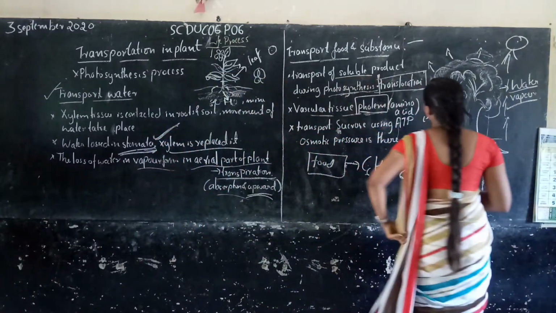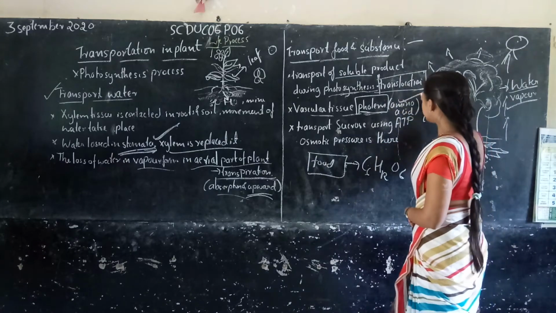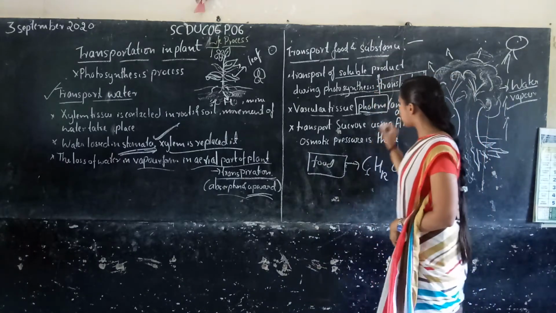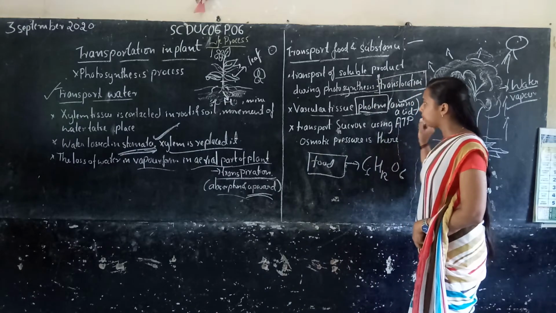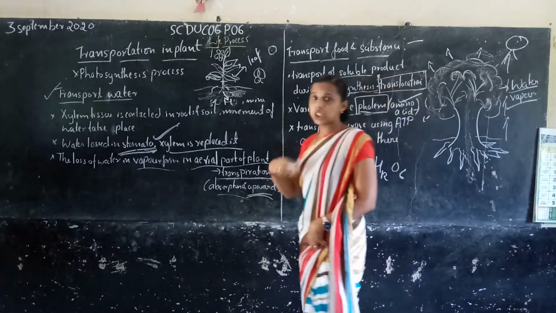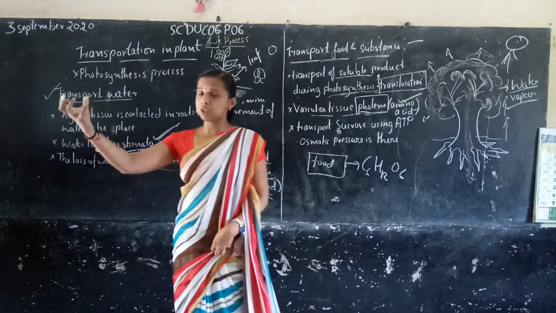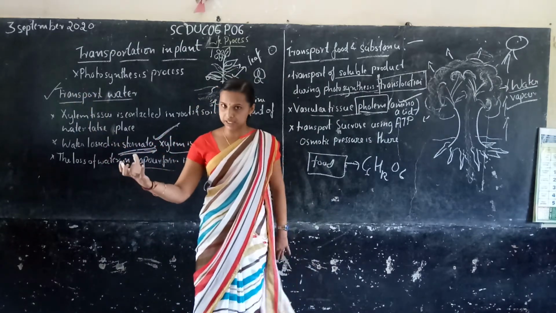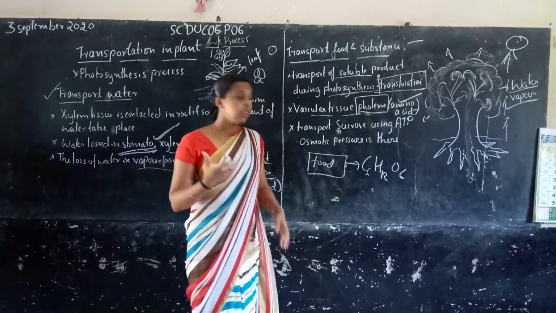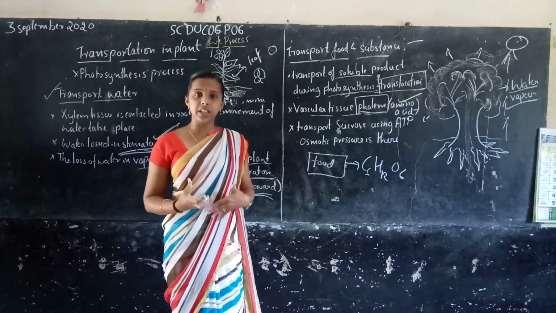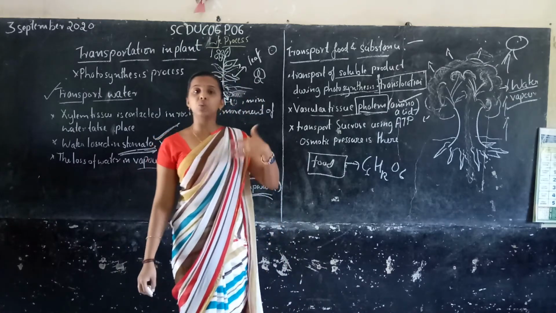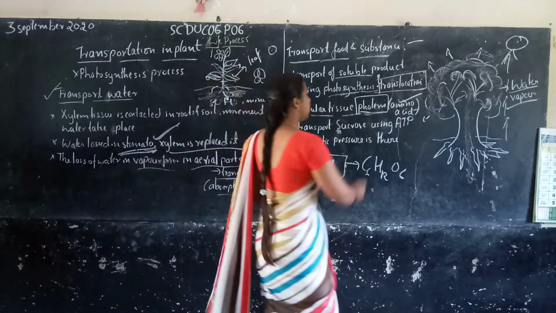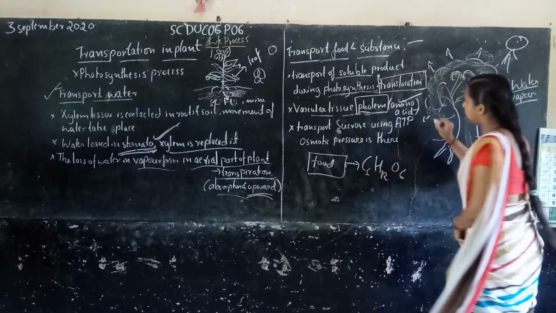What happens? This contains amino acids. Why? The tissue needs energy, right? To transport, to work, to transport food from one place to another place. At such a time they also need energy because they are doing their work. When you are doing work, we also need energy. In the same way, the phloem needs energy, so it contains amino acids.